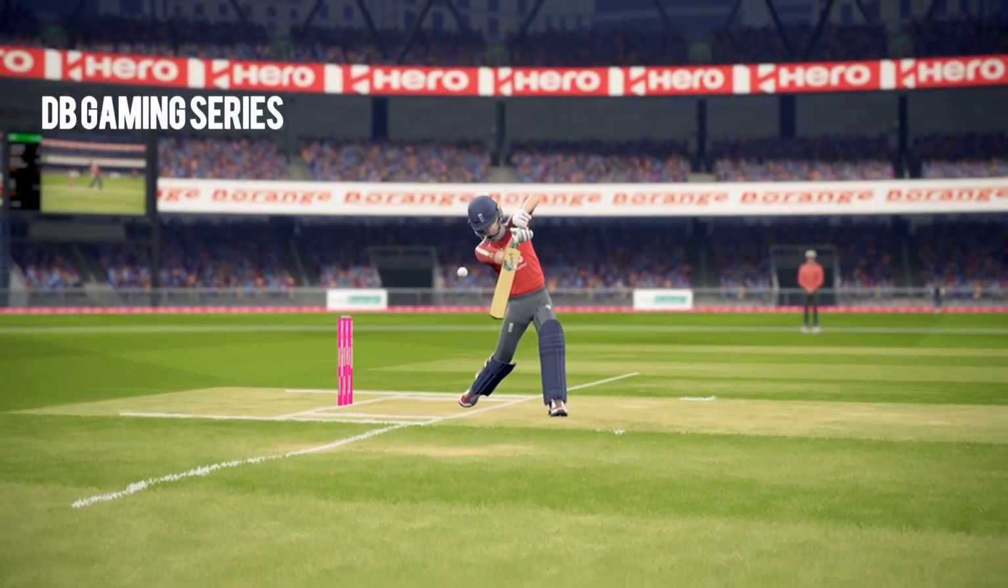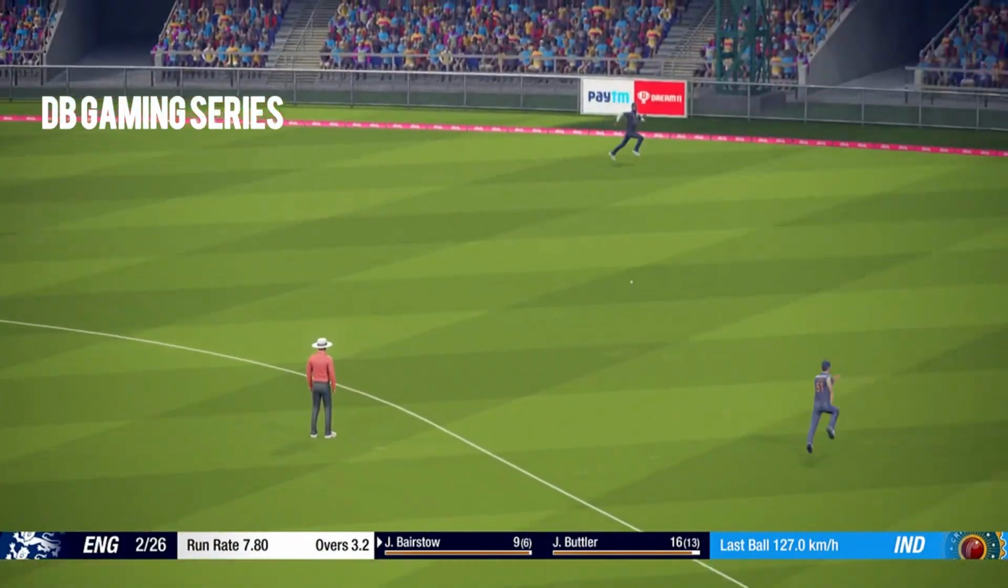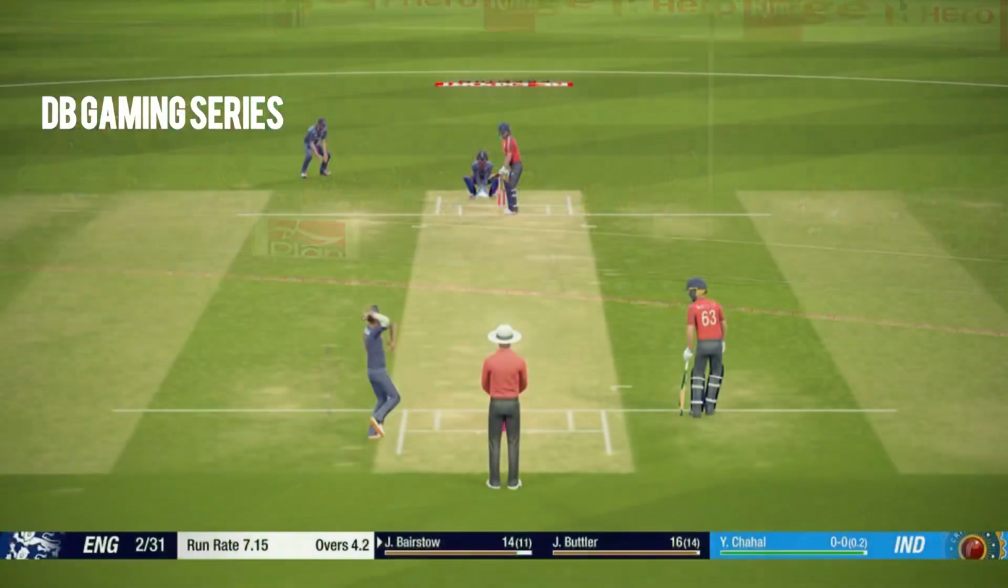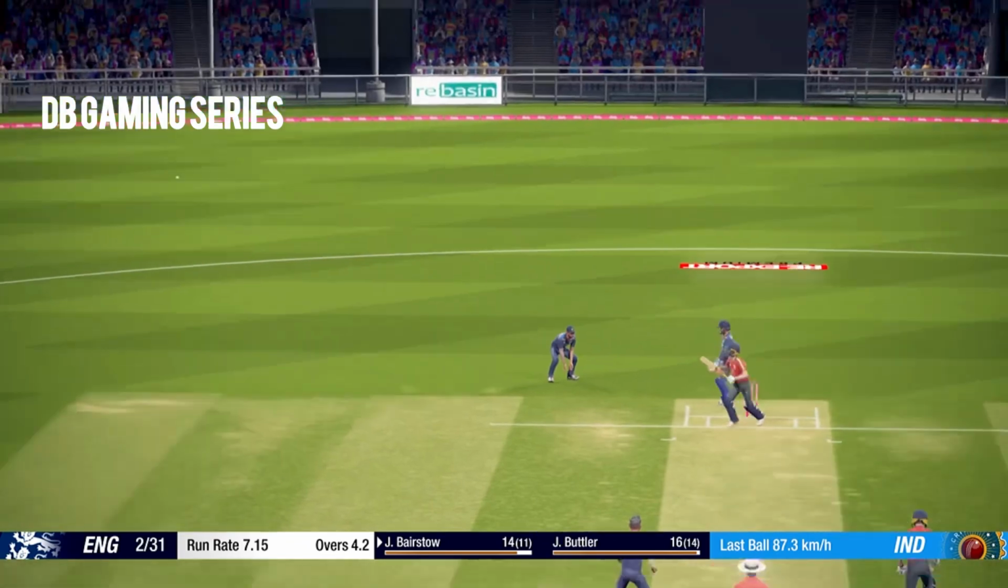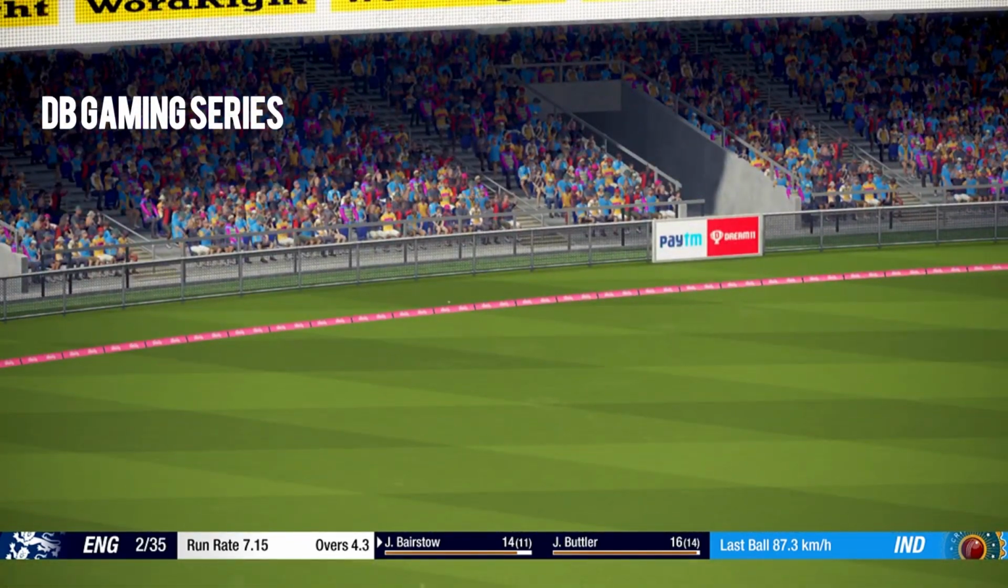Knows that Bhuvneshwar Kumar has given him the width and the room and takes 4 runs. Pulls it well. Johnny Bairstow hits it for another boundary. Good shot. Chahal in, the new bowler, and Johnny Bairstow has played this fine, and he's played it for 4 runs. Brilliant shot.